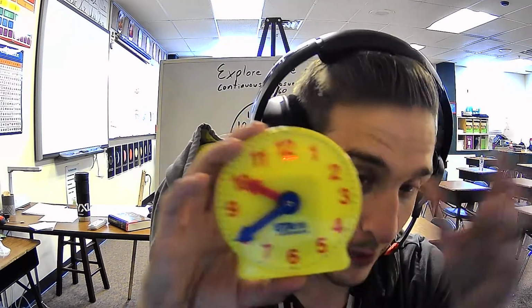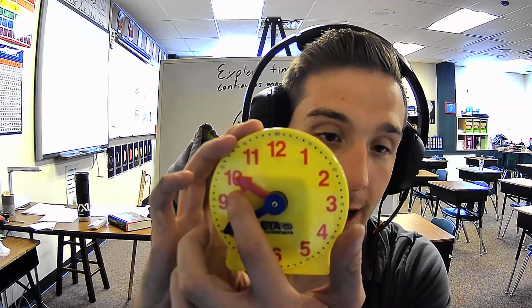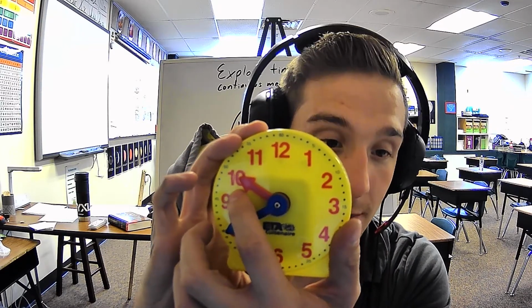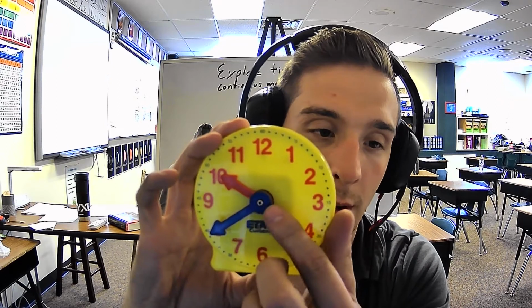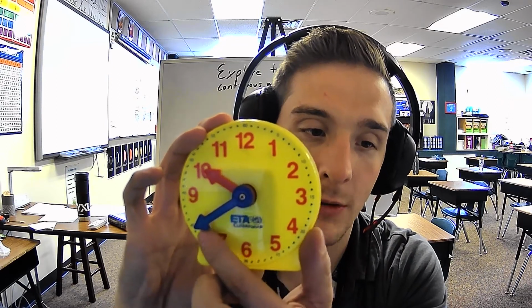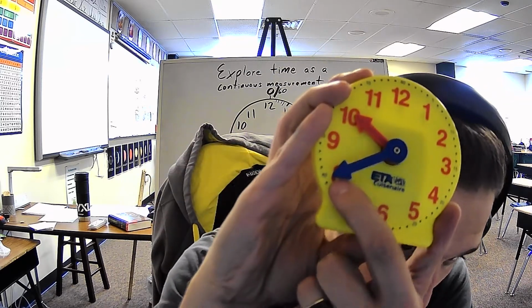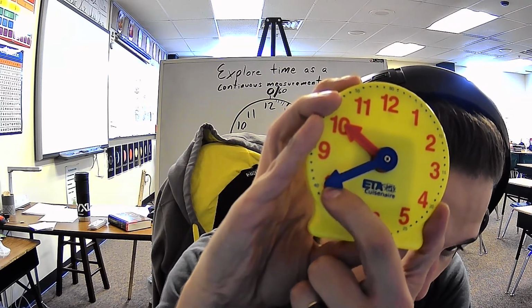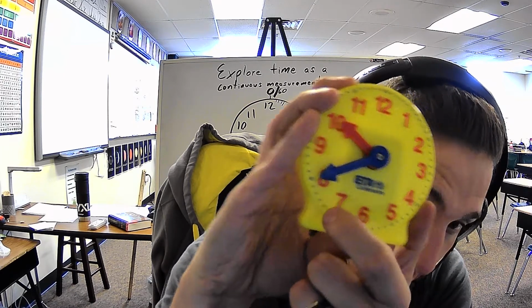We can change it to right here. Now once again, we look at the hours first. Hour is the short one, and the short one's pointing to the inside. So what one is it pointing at? 10. So it's 10 something. Then you jump down to the blue one, and you follow it all the way down to the outskirts of its town, and find out that it's pointing at the 40, or really, really close to that 40. There you go. And once again, if you need to double check that, you can just skip count by 5s. 5, 10, 15, 20, 25, 30, 35, 40. Just going around that way. So it's skip counting in a circle, basically. Kind of keep that in mind.